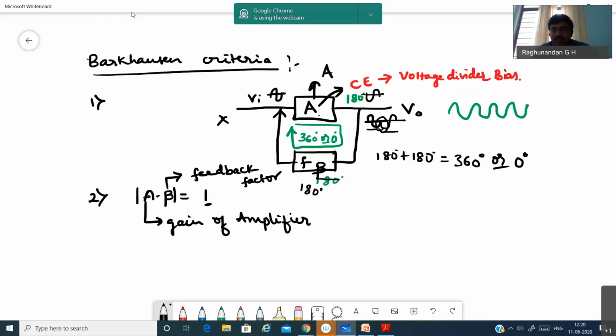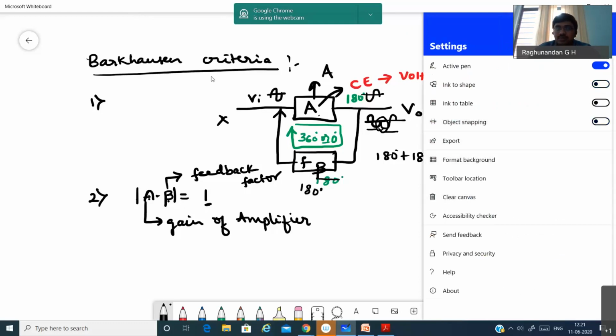So we state the second statement as: the magnitude of the product of the gain of an amplifier and the feedback factor should be equal to unity. If these two conditions are satisfied, then we are going to get a sustained oscillation. That is what the Barkhausen criterion is. So this is very important. Based on this only, all the oscillators are going to be analyzed.